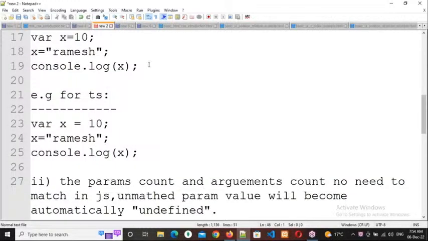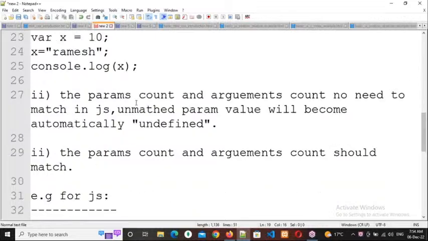Why? Because TypeScript cannot be understood by the computer by default. It has to convert into JavaScript. But JavaScript is exactly opposite to this TypeScript. So whenever it is converting from TypeScript to JavaScript, it will throw an error. But after converting to JavaScript, it doesn't throw any error. Okay, I will show you it practically also.